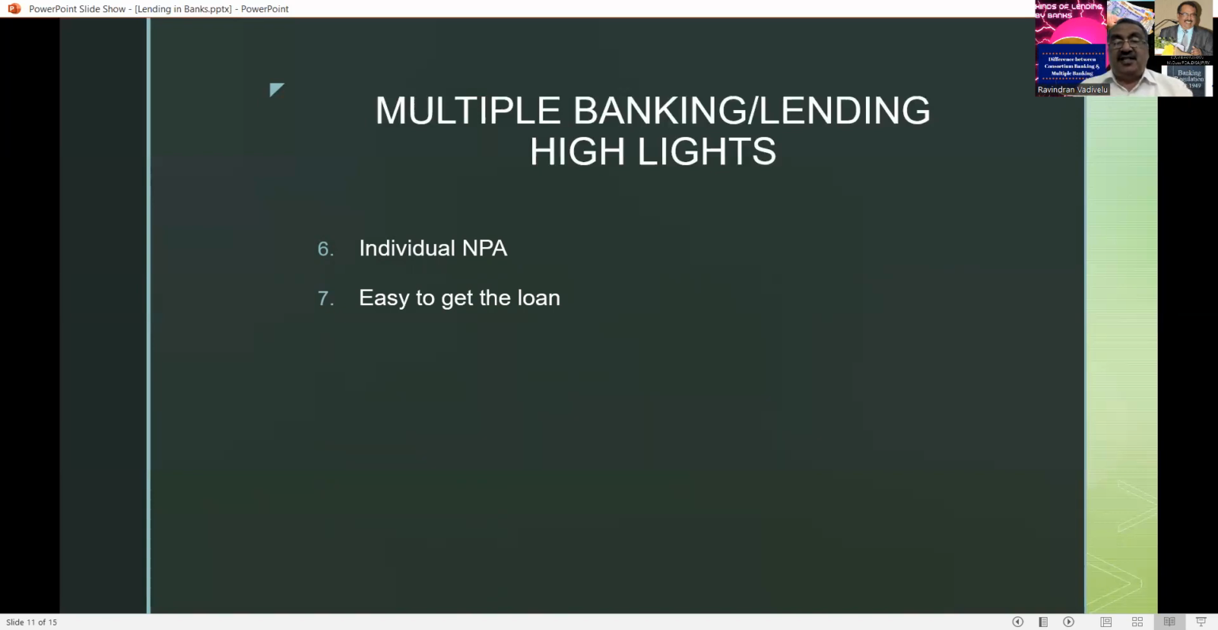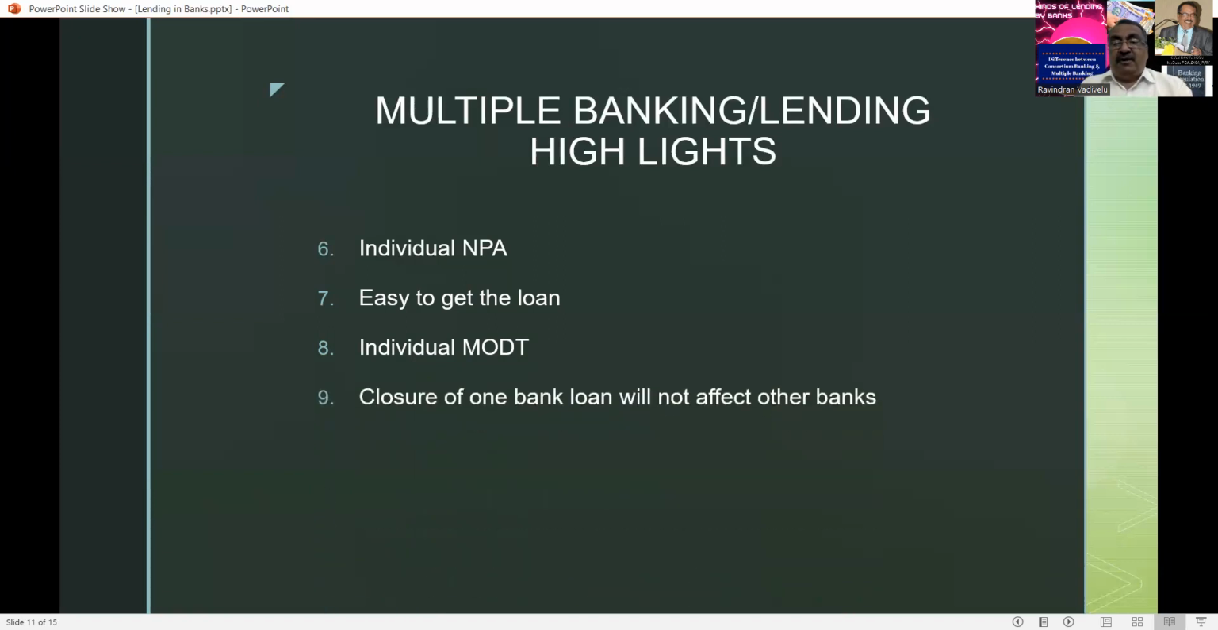And it is also very easy to get the loan in multiple lending. In multiple lending, it is almost equivalent to sole lending. So it is very easy to get the loan, but individually they have to create the MODT. MODT means memorandum of deposit of title deeds against the collateral security. They have to create the MODT.